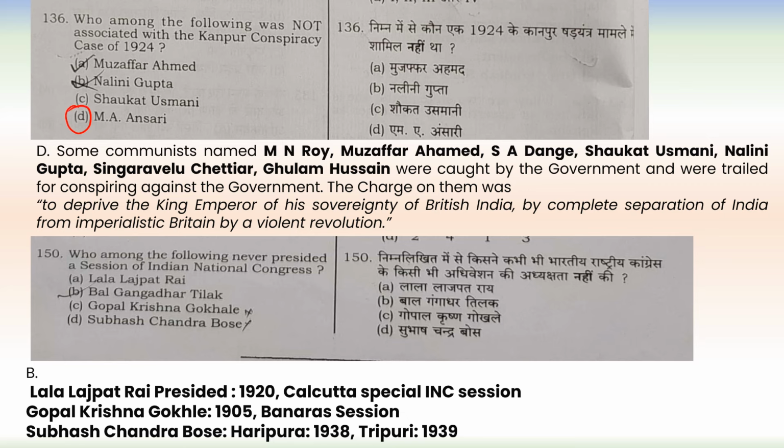Some communists named M.N. Roy, Muzaffar Ahmad, S.A. Dange, Shaukat Usmani, Nalini Gupta, Singaravelu Chettiar, Ghulam Hussain were caught by the government and were tried for conspiring against the government, and the charge on them was to deprive the King Emperor of his sovereignty of British India by complete separation of India from imperialistic Britain by a violent revolution. So in this Kanpur conspiracy, M.A. Ansari was not a part.